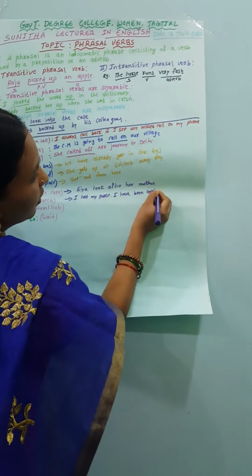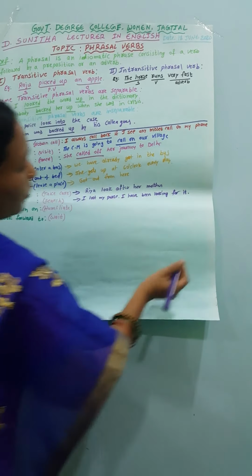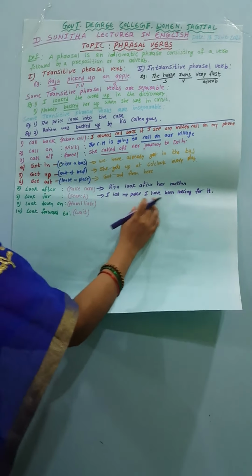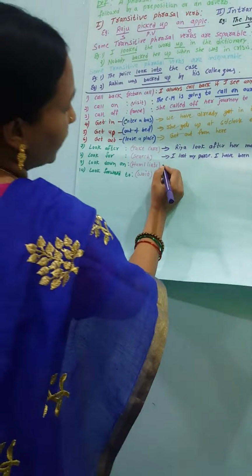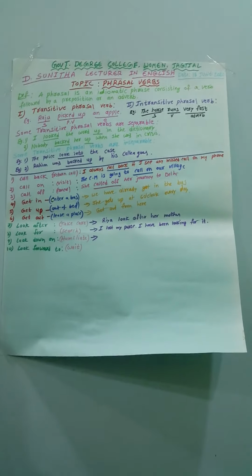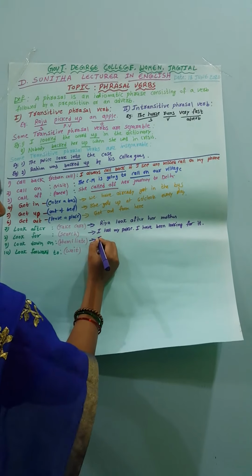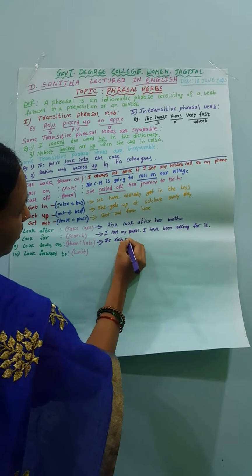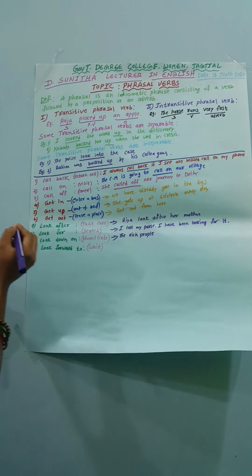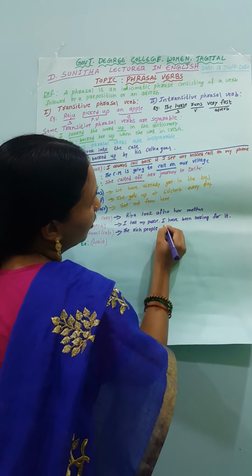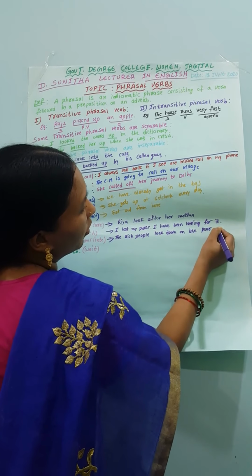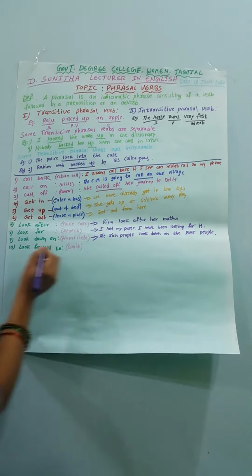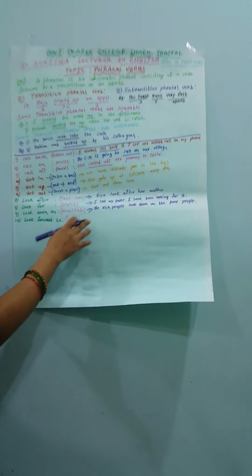This is the meaning of search. I lost my purse. I have been looking for it. I am searching for the purse. And next is the example of look down on. The arrogant rich people look down on the poor people. So this is humiliation. The rich people always humiliate the poor people.